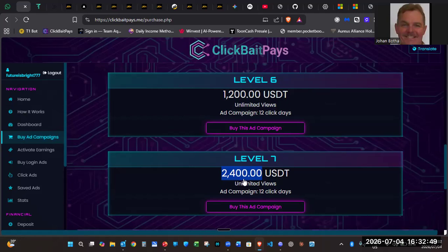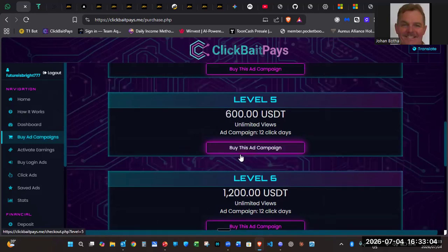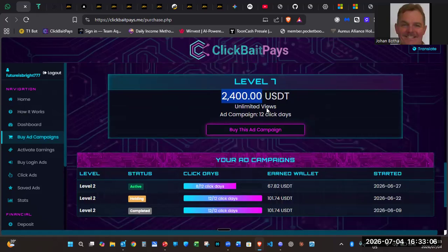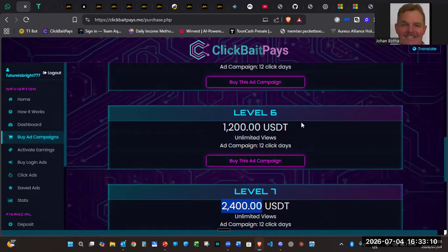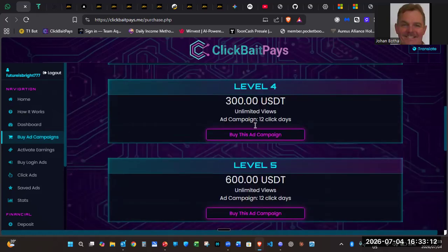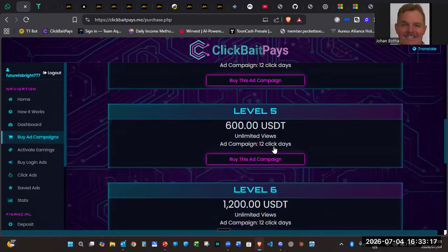Withdrawals have a 10% withdrawal fee, and the minimum is $10. That is sent to you in crypto in real time, so you don't have to wait 24 or 48 hours or anything like that. The higher your package, the higher your daily earnings will be, and the higher your levels, the more ads per day that you will get to click.